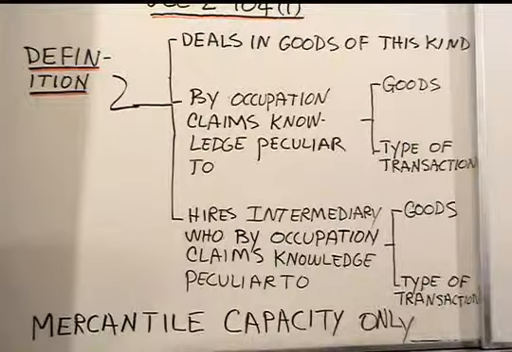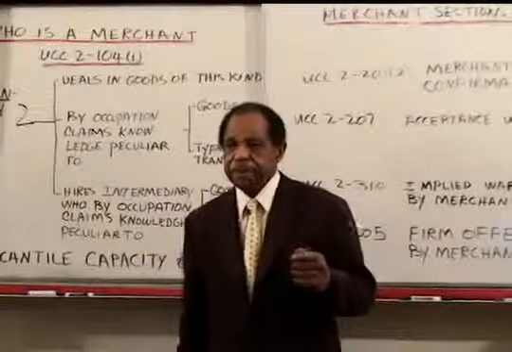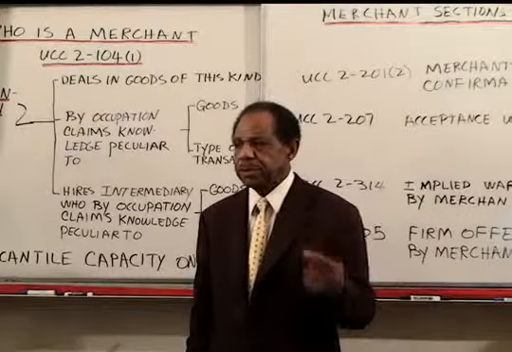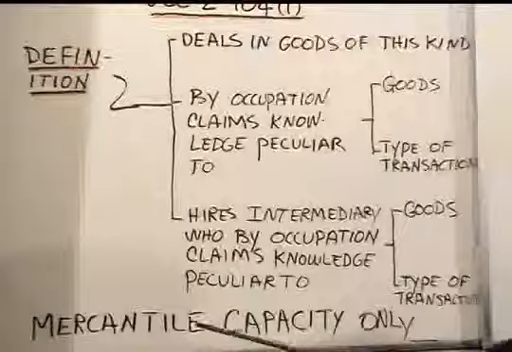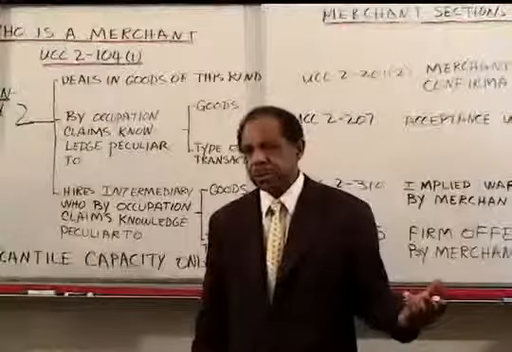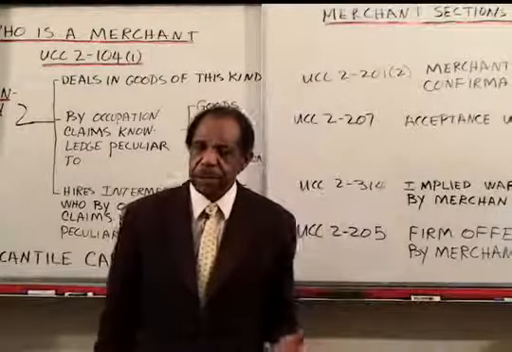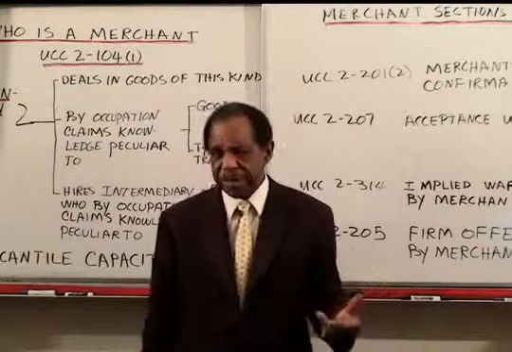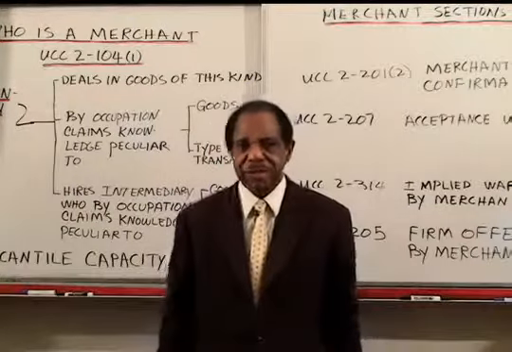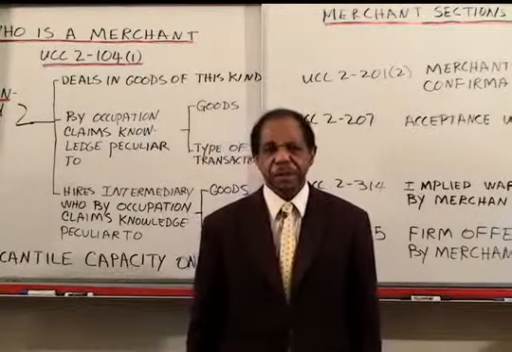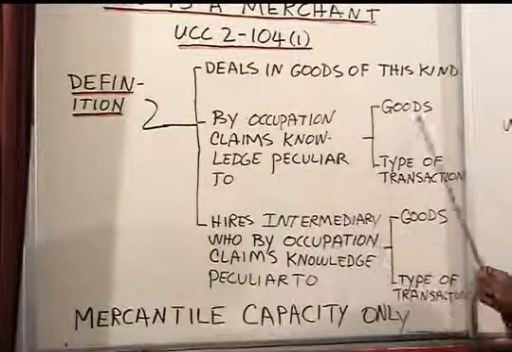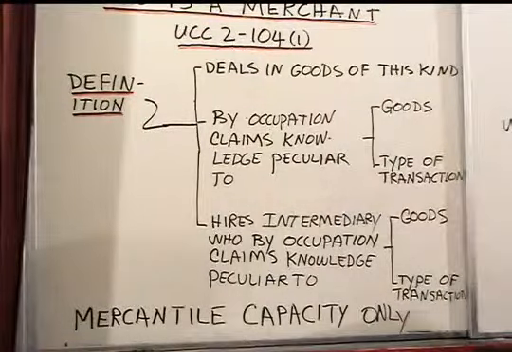However, please keep in mind that when you have, by your occupation, not hobby or anything else, you claim to have special knowledge of goods of the kind, you will be treated as a merchant only if you're acting in your mercantile capacity. So a lawyer who goes to the corner store to buy a can of tomatoes is not acting in his or her mercantile capacity. But a lawyer who is advising someone in some business transaction could very well be treated as being in a mercantile capacity. So by your occupation, you claim to have knowledge peculiar to the type of goods involved or the type of transaction.